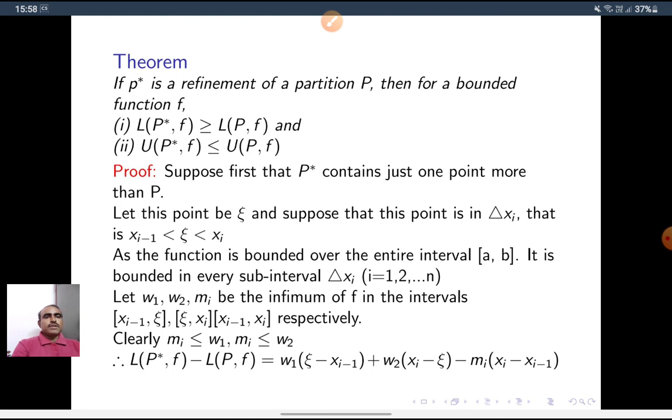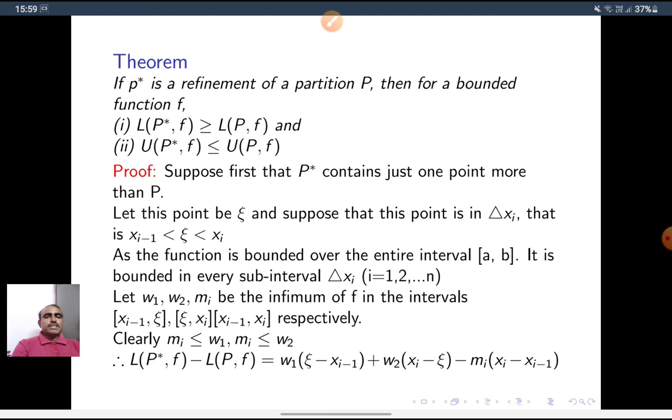As the function is bounded over the entire interval [a, b], it is bounded in each subinterval. Let w1, w2, m_i be the infimum of f in the intervals [x_{i-1}, x star], [x star, x_i], [x_{i-1}, x_i] respectively. Clearly, m_i is less than or equal to w1, and m_i is less than or equal to w2.